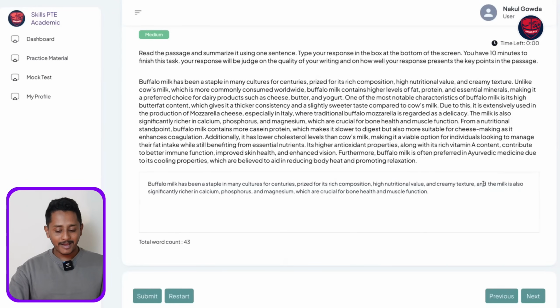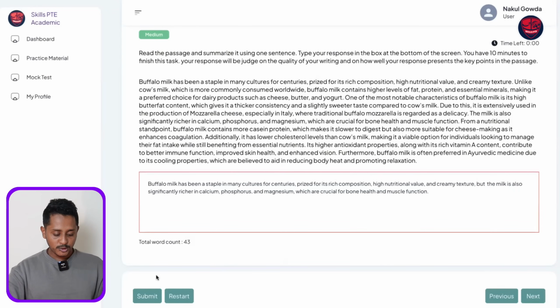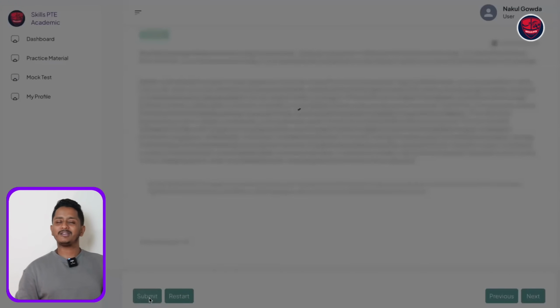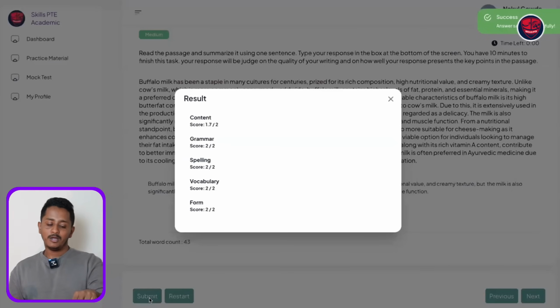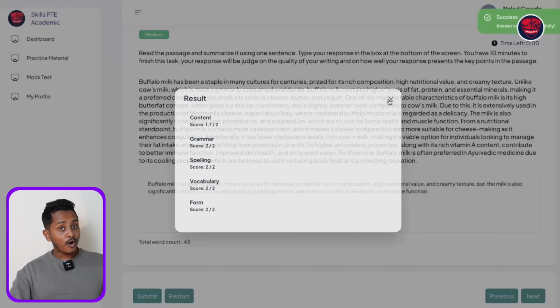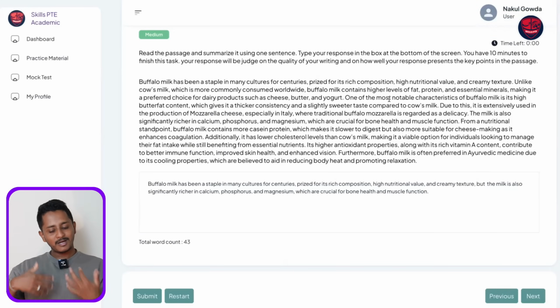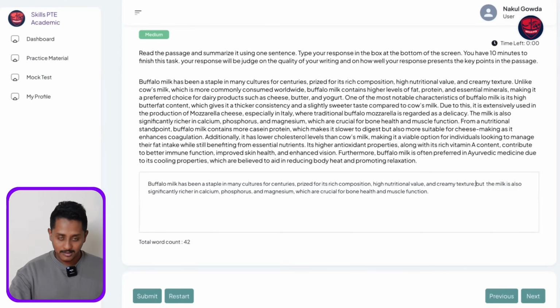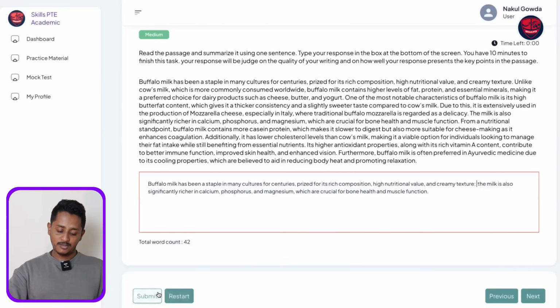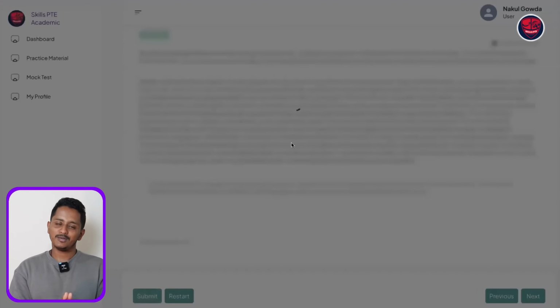From now onwards, whichever website you're using, if it throws this error, what you're supposed to do to make it 2 out of 2 is very simple. Change this connector from "and" to "but". Most probably it should work, except for the rarest scenarios. So 2 out of 2. Or a very simple one, which I usually don't suggest: if you are really confused whether it's a run-on sentence or not, take the first sentence, now the first sentence is done, use a semicolon. Don't use any connectors. Second sentence, you start with a small letter and towards the end a full stop. This usually should also give a good score.